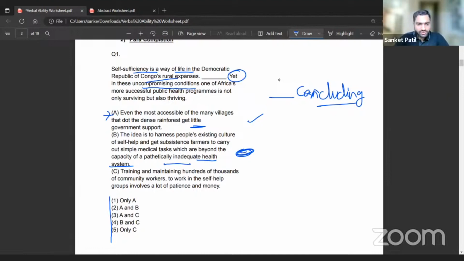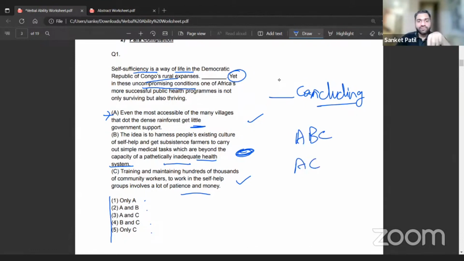Option C: training and maintaining hundreds of thousands of self-learning involves a lot of patience and money. Okay, this is something again that would fit the context, as the author is trying to say that this is something that would require a lot of resources, but even in this uncompromising condition. So even this makes it here. Now let's just look at the options A and B, A and C, B and C. Okay, so we have to eliminate one actually. As we can see, only one does not make sense, as we have found two of them to be supporting. So this could obviously be either ABC or AC.